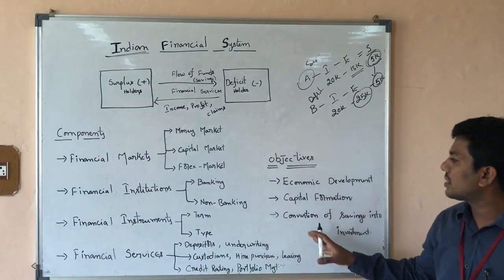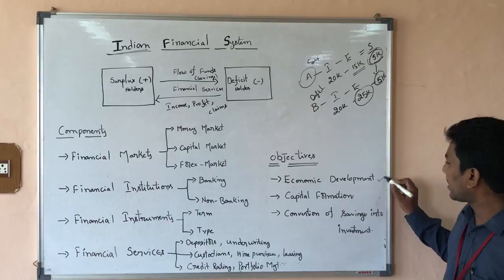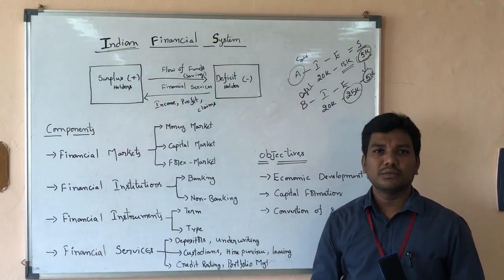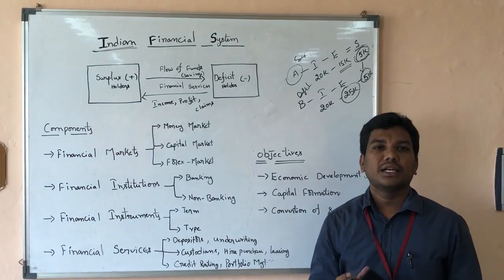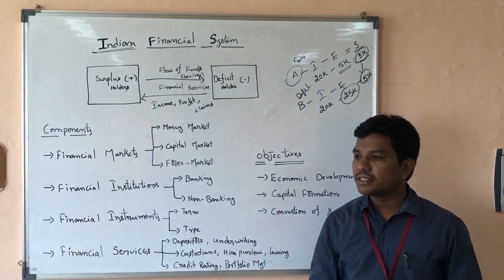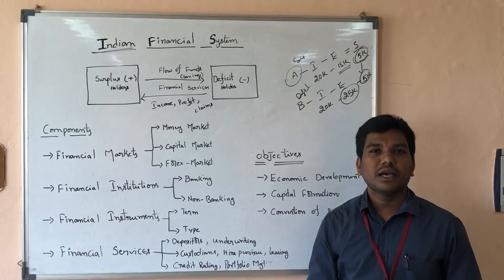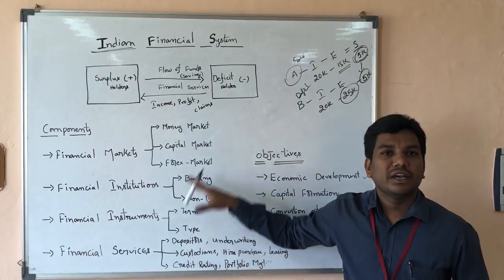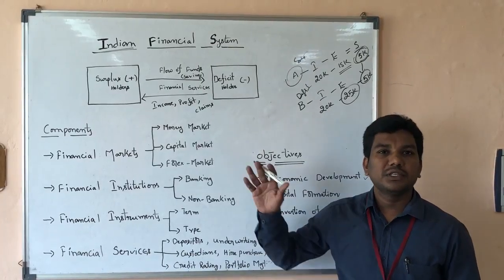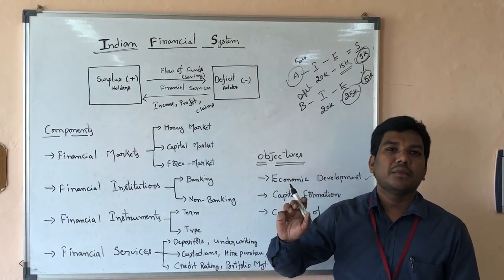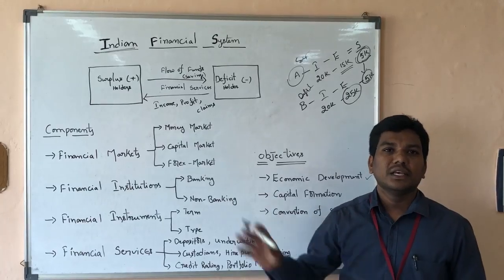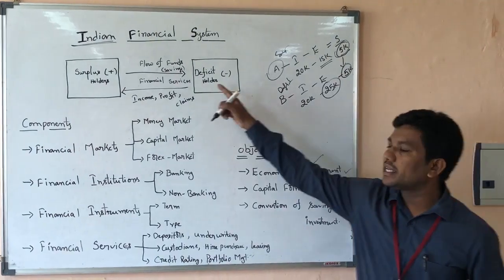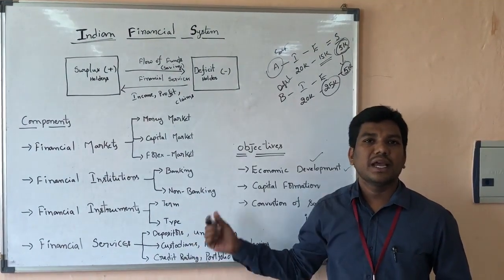So what are the objectives of the Indian financial system? First one, economic development. When I talk about the financial system, we also have to know about economic development. Take the example of countries like the USA and UK. They are developing like anything because of the strength of their financial system. If your system is good, malpractices, cheatings and scams in the financial arena can be identified. So economic development is possible with a strong bond between the financial system and its country.